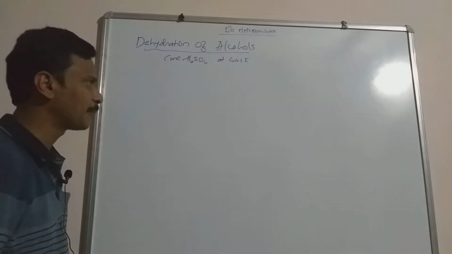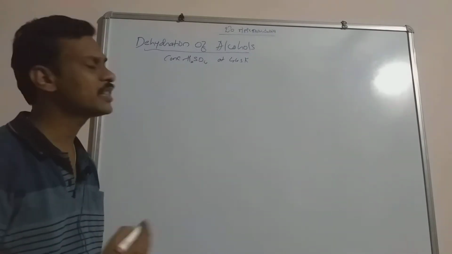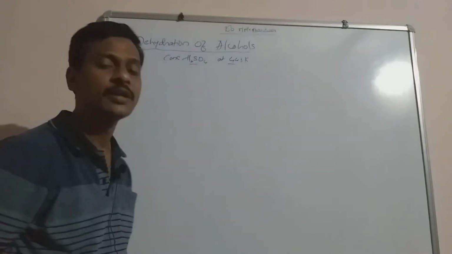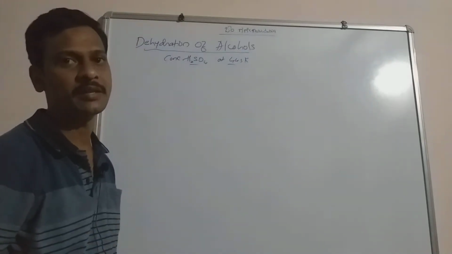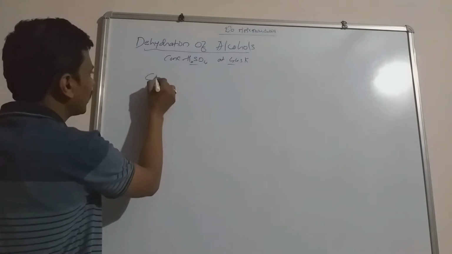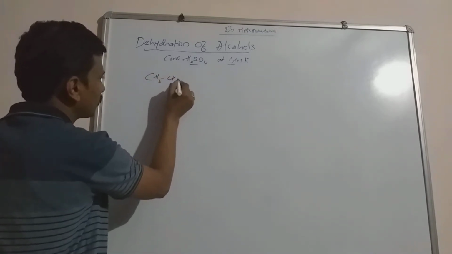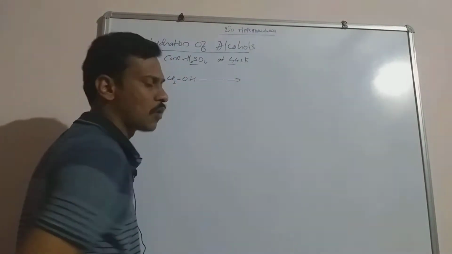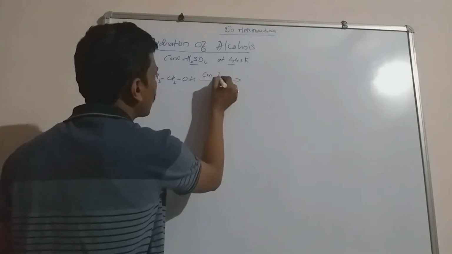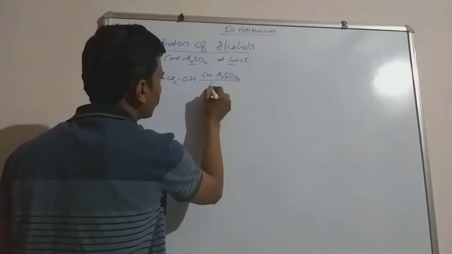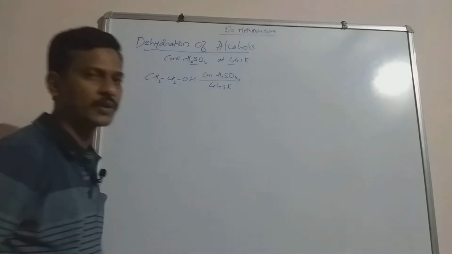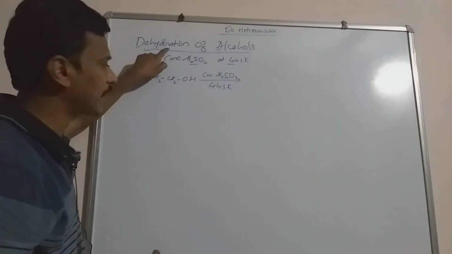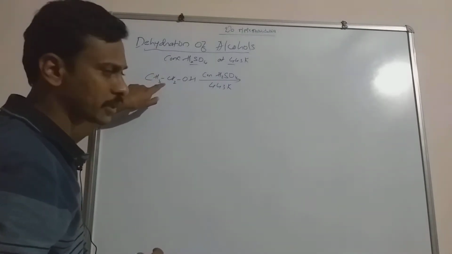I will take a specific example. For example, ethanol. When ethanol is heated with concentrated sulfuric acid at 443 Kelvin, it forms the alkene, that is nothing but ethene. See, this is ethyl alcohol, CH3CH2OH, ethanol. When this ethyl alcohol is heated with concentrated sulfuric acid at a temperature of 443 Kelvin, dehydration takes place. As I told you, de means removal, hydration means water. Removal of water from ethanol.